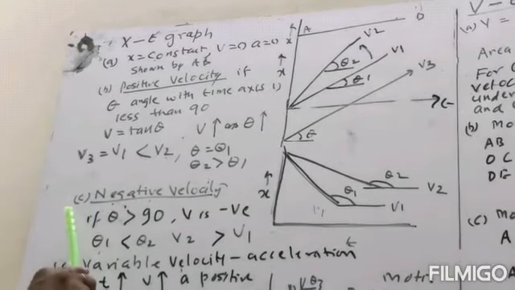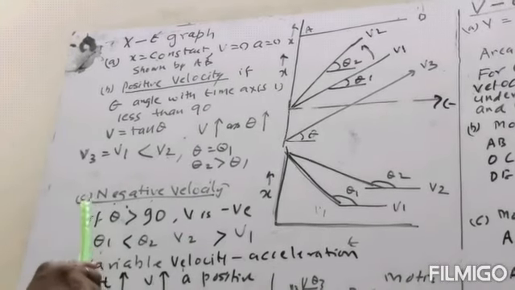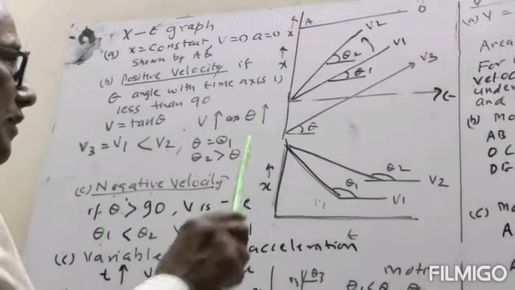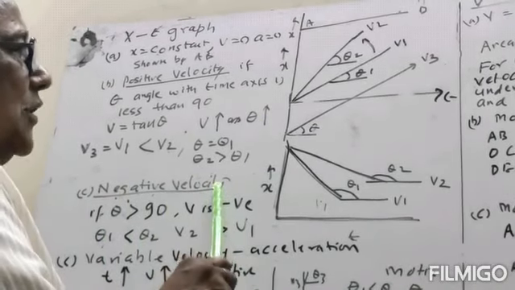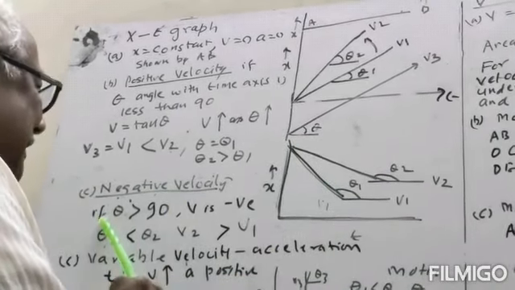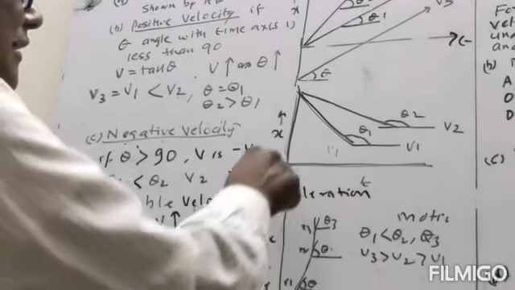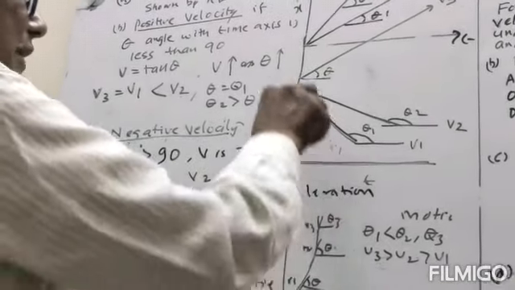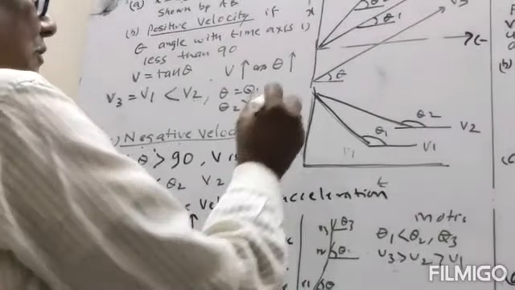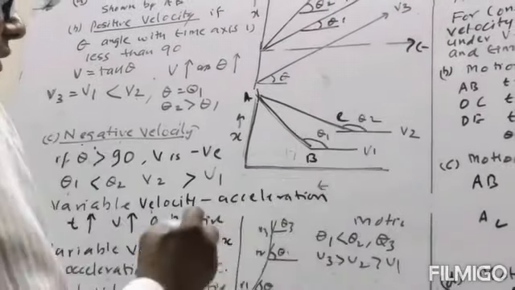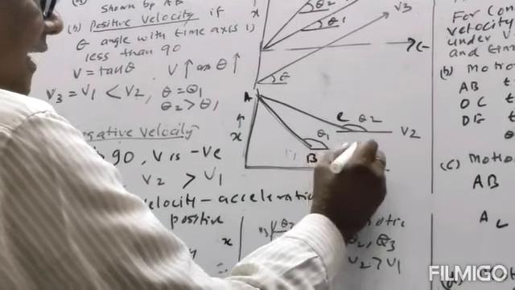Next we take the case of negative velocity. The velocity will be negative when theta is greater than 90. Here we take the x displacement-time graph, and this is one curve, the AB curve and AC curve, and this is the time axis.